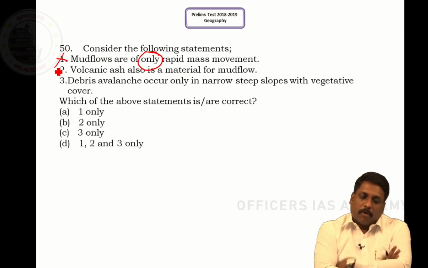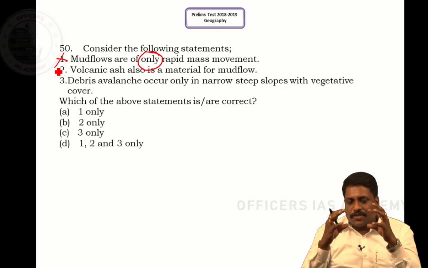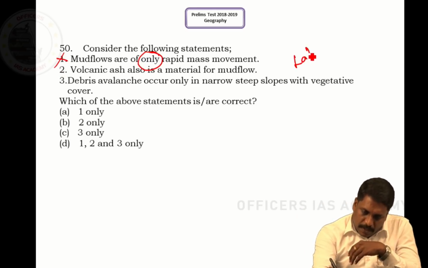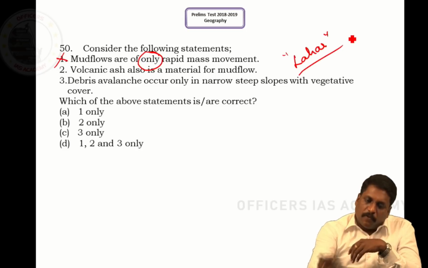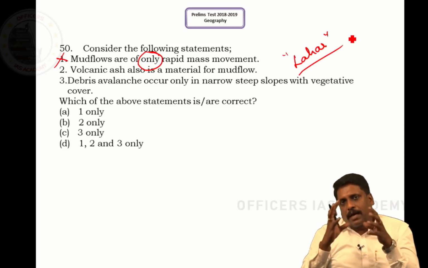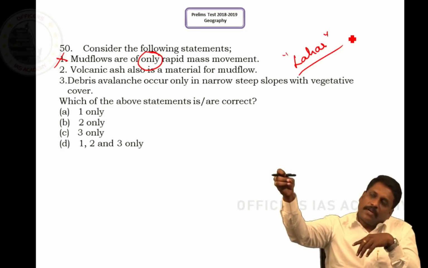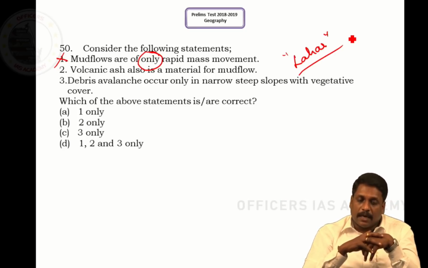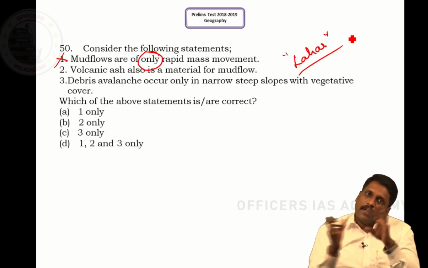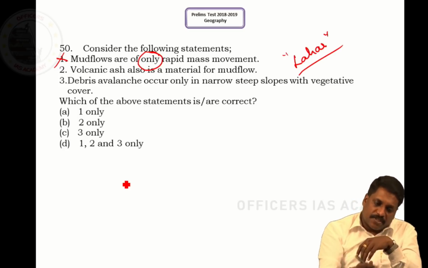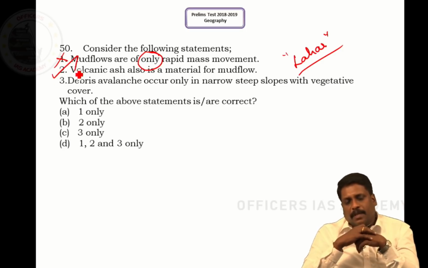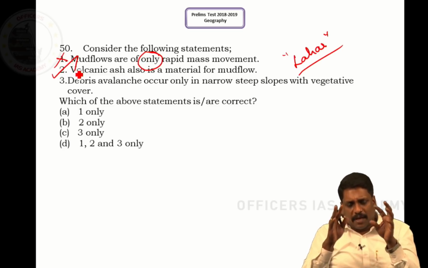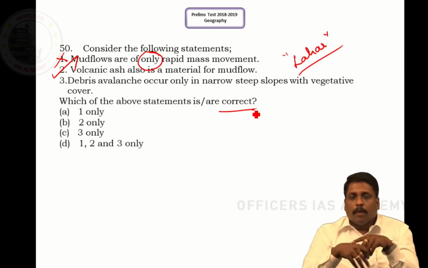Now coming to statement 2. Volcanic ash is also a material of mud flow. You may come across an earth flow or a mud flow called lahar. What is a lahar? Water-saturated pyroclast and volcanic ash moving along the slope of volcanic mounds. It means sometimes mud flow can also be contributed by volcanic ash. Statement 2 is obviously right. Now here itself you can come to an answer. My option should have 2 but not 1.